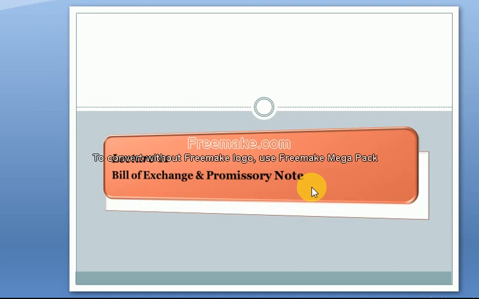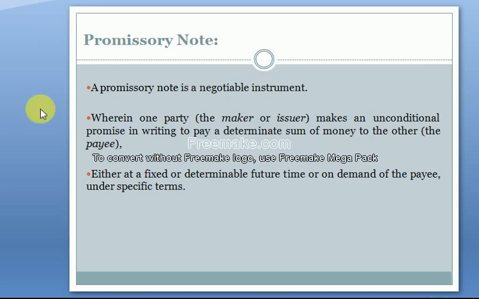Today our topic is bill of exchange and promissory note. First we will discuss a promissory note. What is a promissory note? A promissory note is a negotiable instrument.